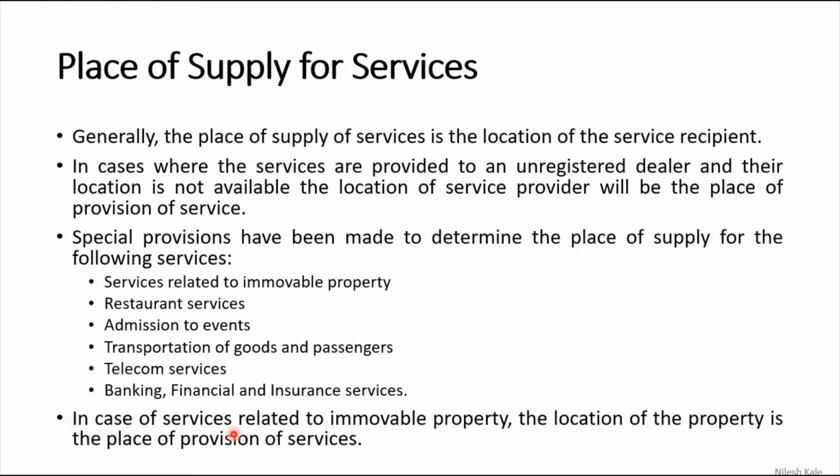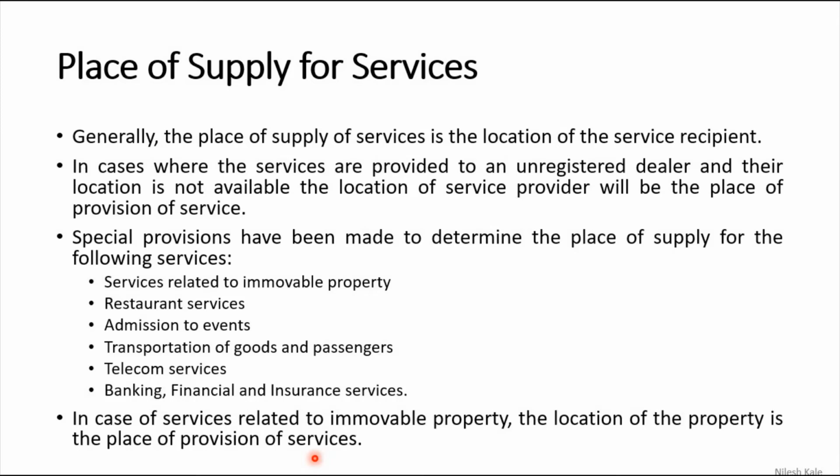In case of services related to immovable property, the location of the property is the place of provision of services. Wherever is the location of that property, if you are supplying service there, that is the place of supply, right?